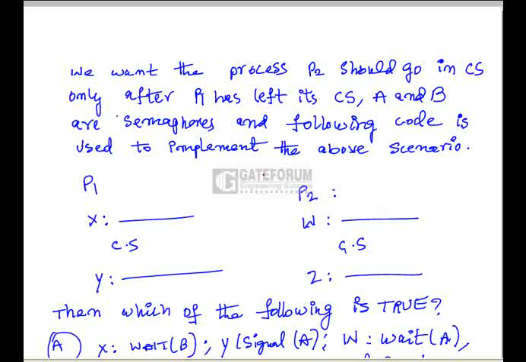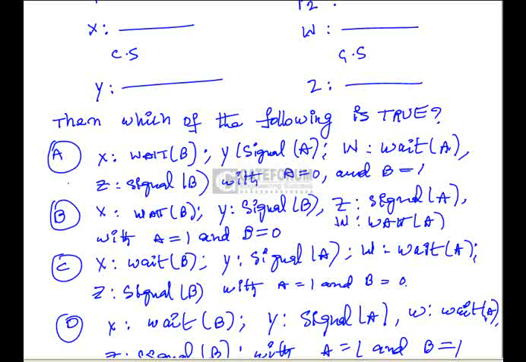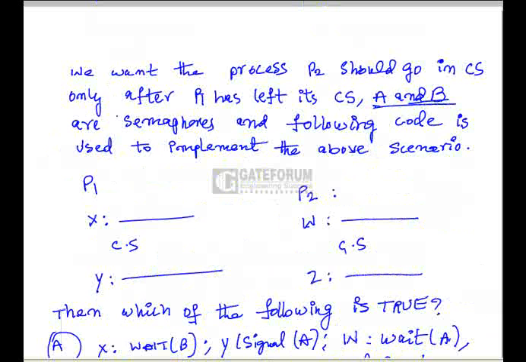So our requirement is we want to allow P2 only after P1 has left. That means even if the CPU is in the hand of P2, we don't allow P2 to go into critical section unless P1 has entered into critical section and came out. So for that we have to use some semaphores A and B. Those two semaphores can be called through either wait operation or signal operation. For example, if you use any semaphore, then that initial value must be 1. Then only P1 can freely go into critical section. The semaphore that would be used at W, that initial value should be 0.